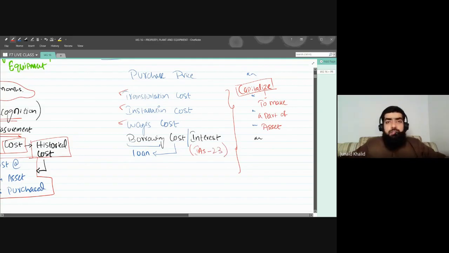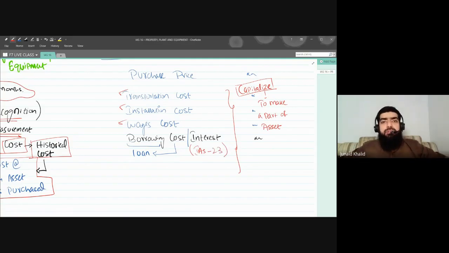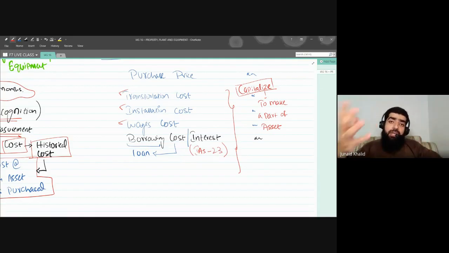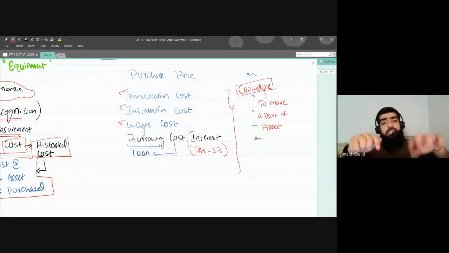I repeat, yes, we are going to add interest in the value of non-current asset. So how, when, who, how could it be possible, how will we do this? For all of those questions, we will study IAS 23. The title of IAS 23 is borrowing cost. That IAS 23 will guide us.